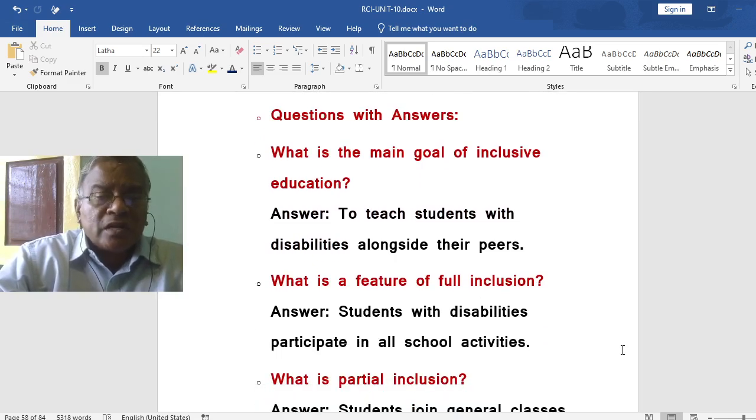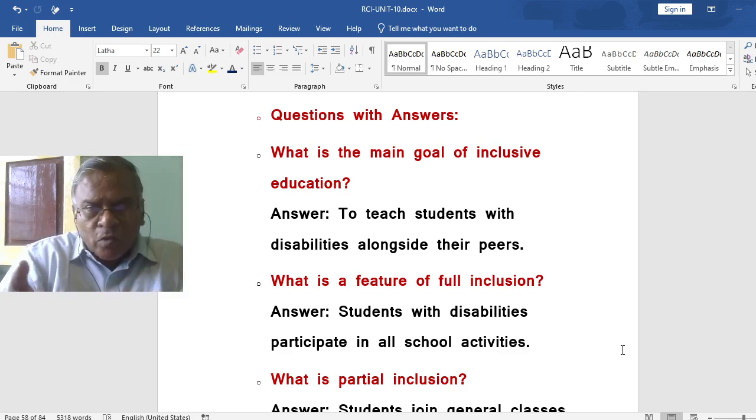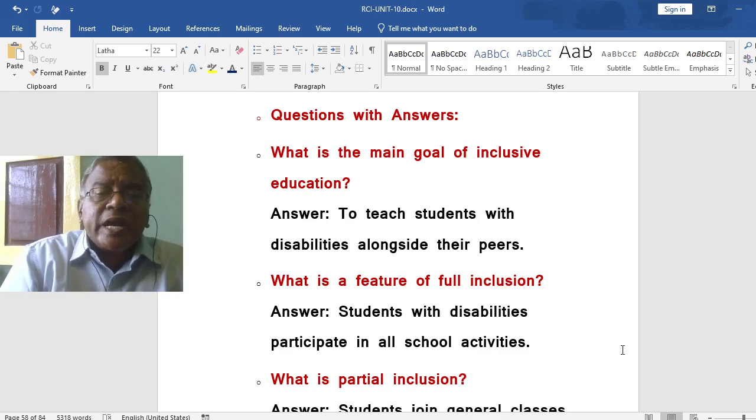Some of the questions and answers, of course, the above also I have given the content in the question answer form. Once again, some questions in order to get the concept clarified. What is the main goal of inclusive education? To teach students with disabilities alongside their peers.